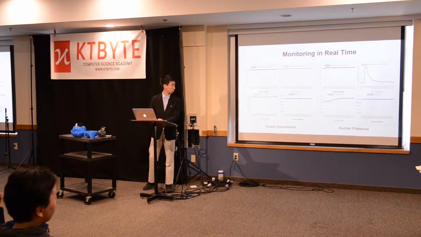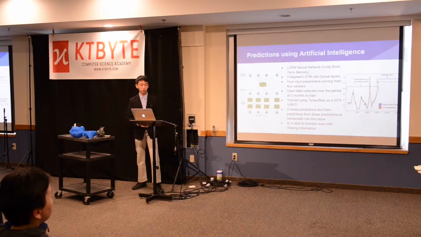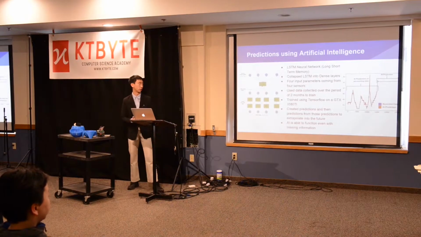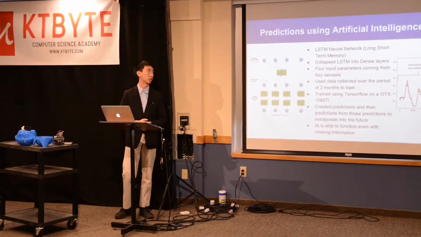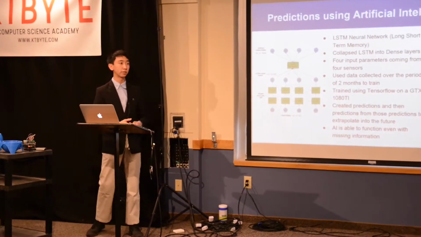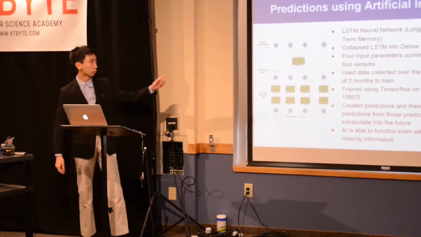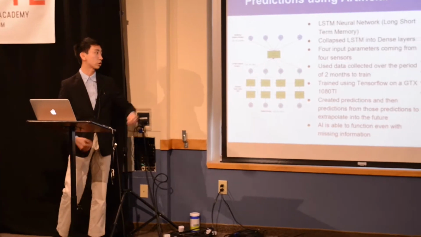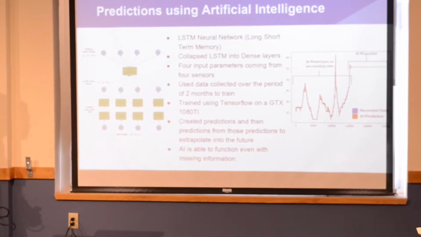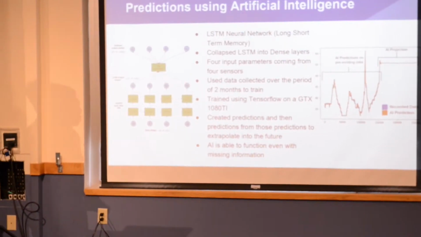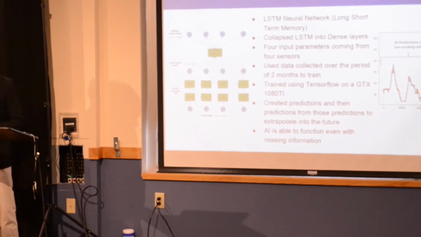So after that, we can also use this data to make predictions using artificial intelligence. The specific type of AI that I used is called the LSTM, which stands for long short-term memory. And I used TensorFlow to train an AI. And if you look on the right, those are the results. The orange line is the results that the AI predicted, and the blue is the actual results. And as you can see, they are very close with very small margins of error.